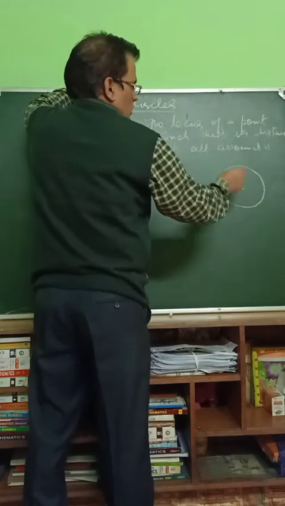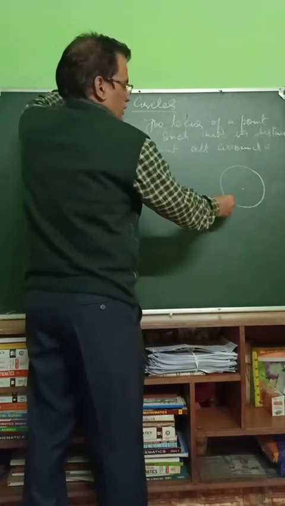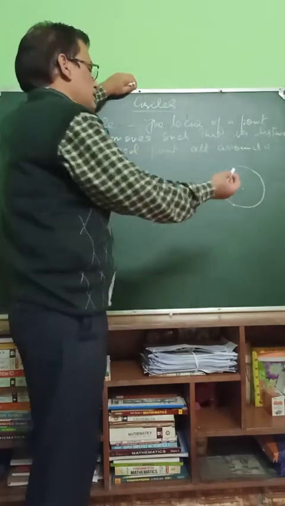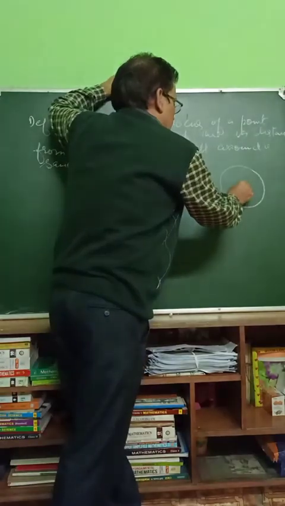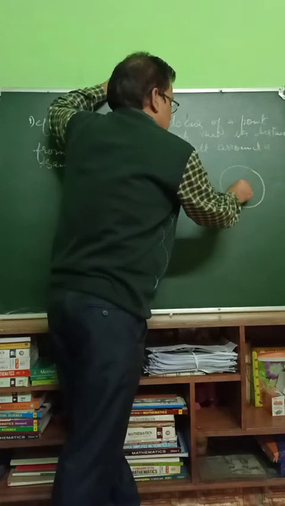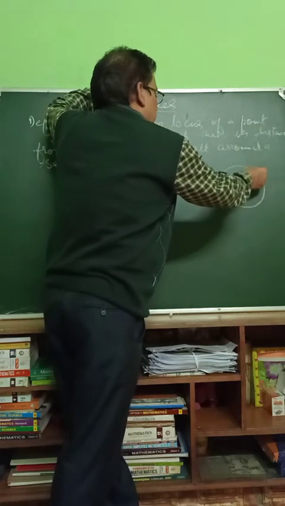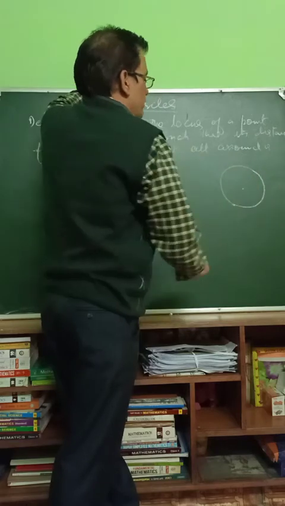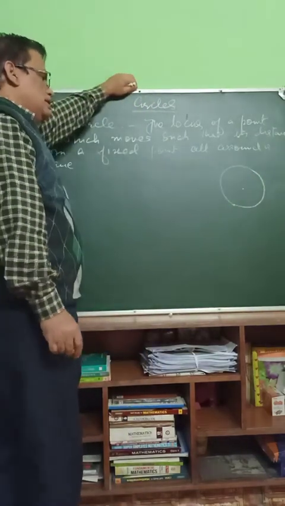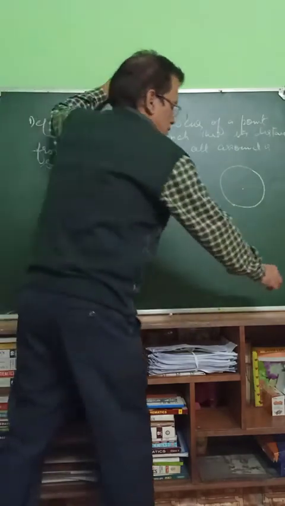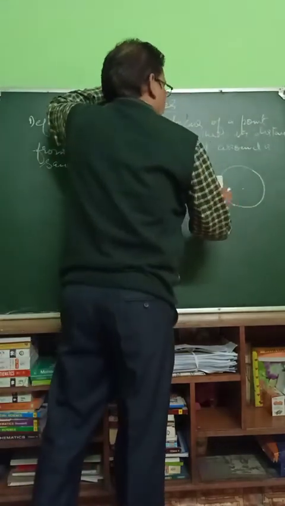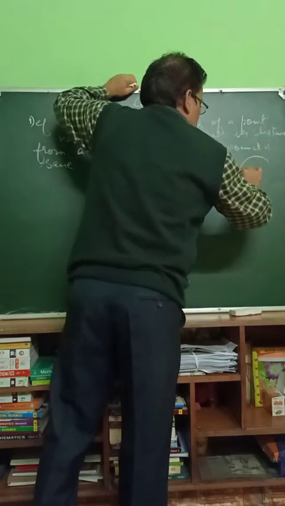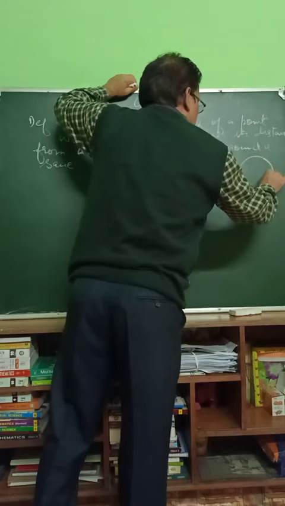This is the locus. Path. On this path the point is moving, as we are just going to have a compass in our hand. The needle where we fix it, that becomes the center of the circle, and the pencil is going to move, and its distance from this point all around is same. So that is called a circle. Now a circle has some more definitions which we should know. What are those? So let us define those definitions all one by one.